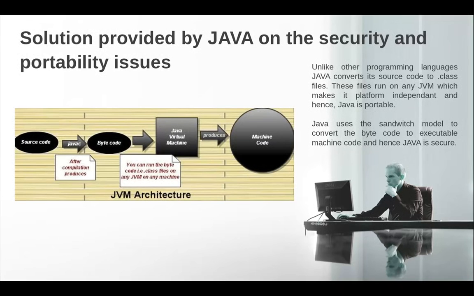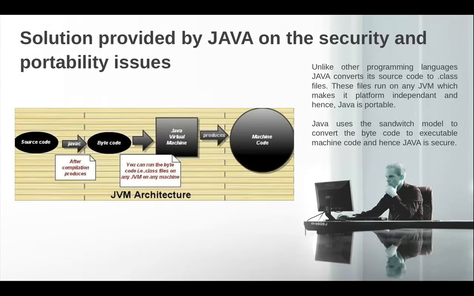The just-in-time compiler, depending on the OS, converts it into platform dependent machine code. So, since we have the binary code, Java is portable because it is platform independent, and we have many steps of security check.